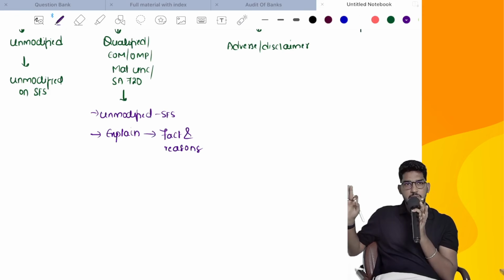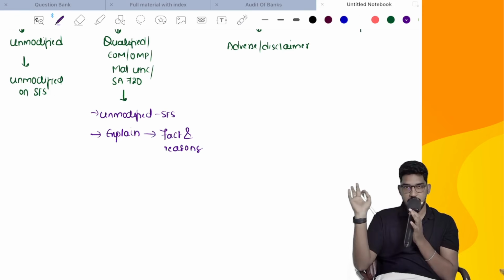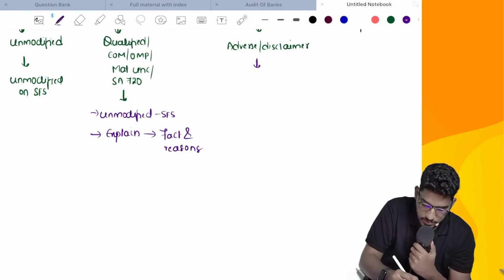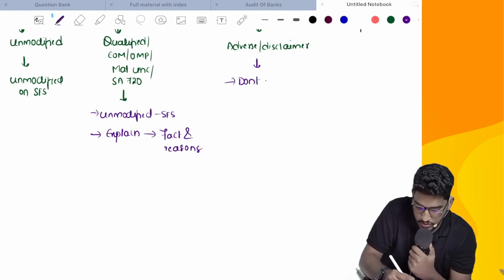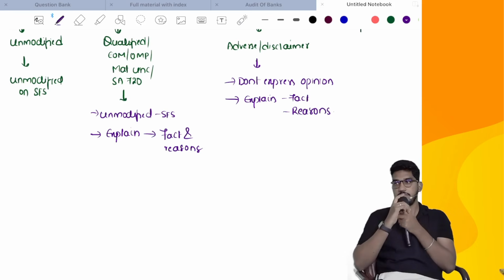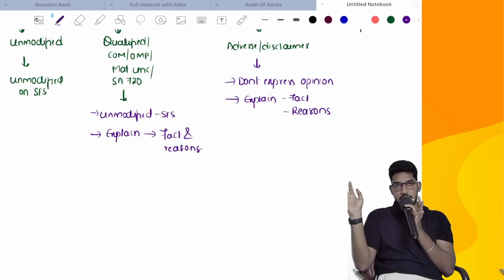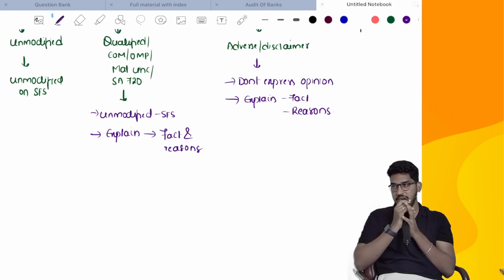We should not call it a disclaimer. So you just have to say that we are not providing any opinion; you should stop yourself from giving any opinion on summary financial statements. So if it contains a disclaimer of opinion, the standard has told, don't express opinion. But even without expressing the opinion, you still have to explain the fact: that the main audit report contains an adverse or disclaimer, and the matters which gave rise to that adverse or disclaimer of opinion, those reasons also you have to explain. But still you should say that you will not be expressing any opinion on summary financial statements. That has been strictly prohibited by SA 810.